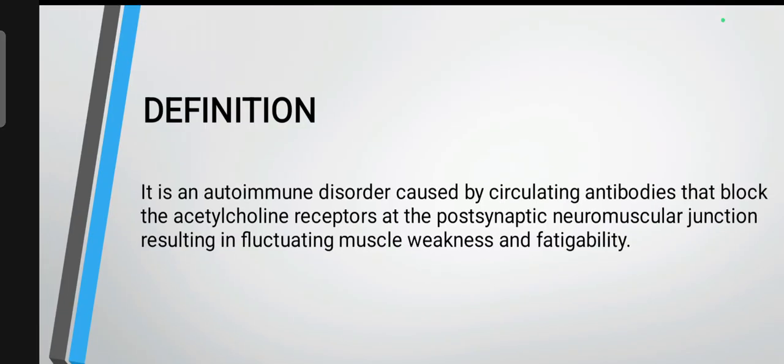Next, what is the definition of myasthenia gravis? It is an autoimmune disorder caused by circulating antibodies that block the acetylcholine receptors at the postsynaptic neuromuscular junction, resulting in fluctuating muscle weakness and fatigability.